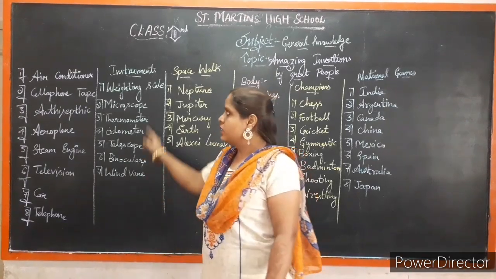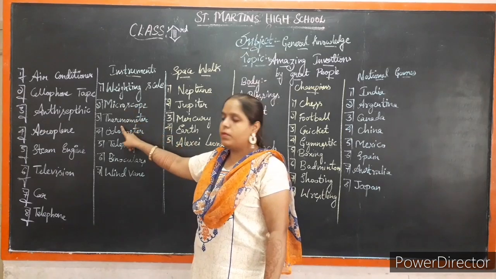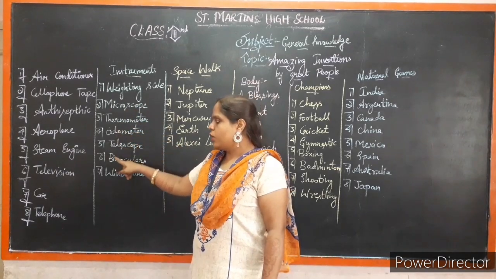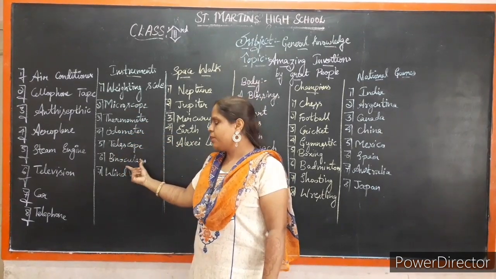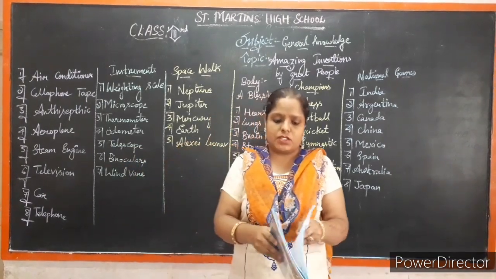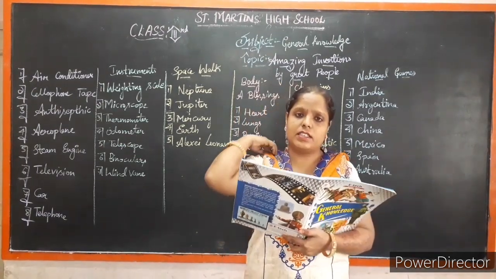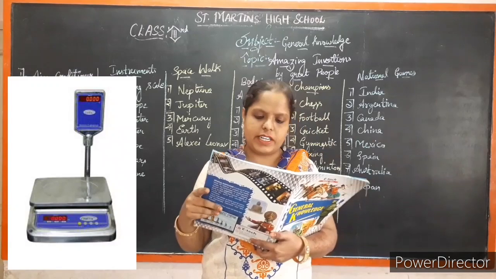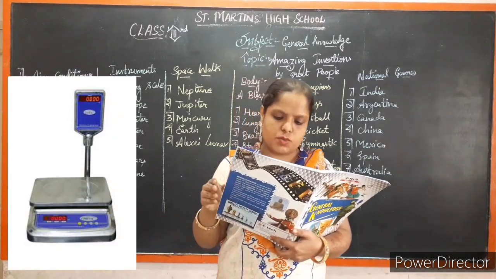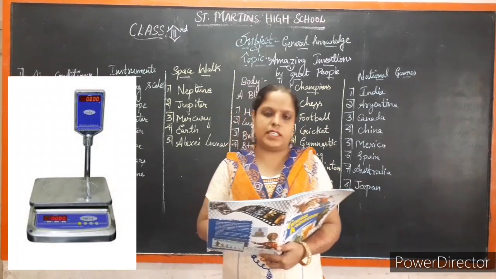I read it again. Instruments like weighing scale, microscope, thermometer, odometer, telescope, binoculars. These are instruments used for which purpose? Let us study, children. Weighing scale. It is used to measure the weight of a thing or an object.